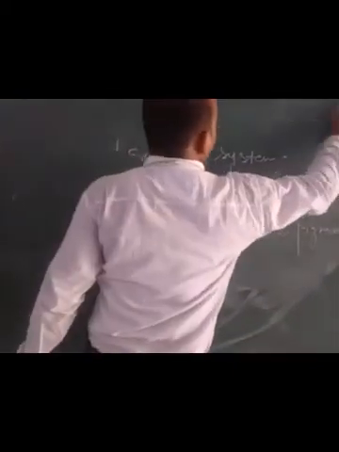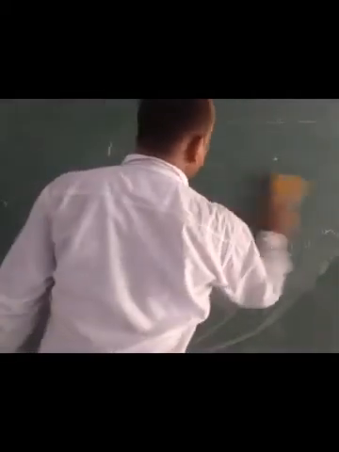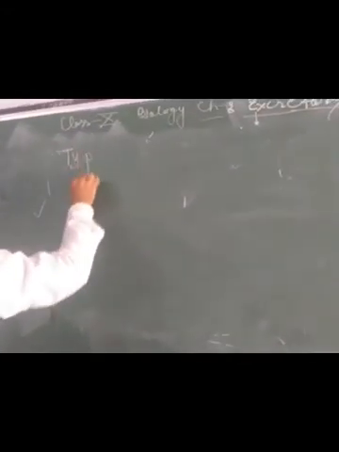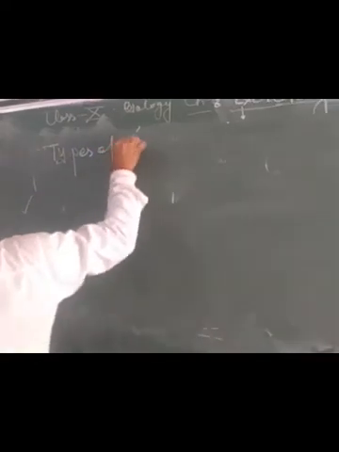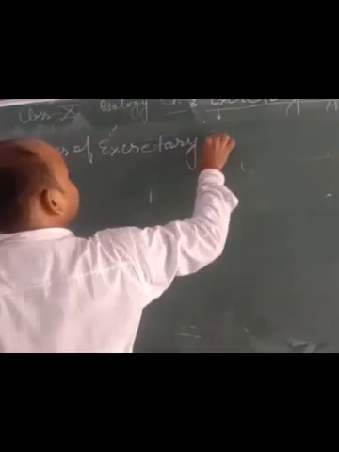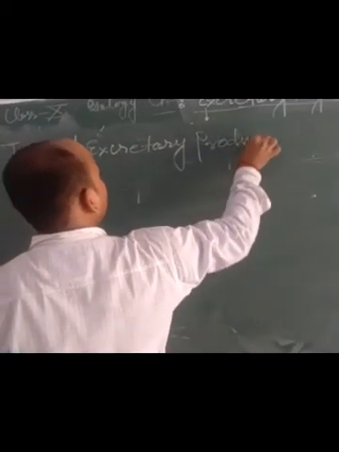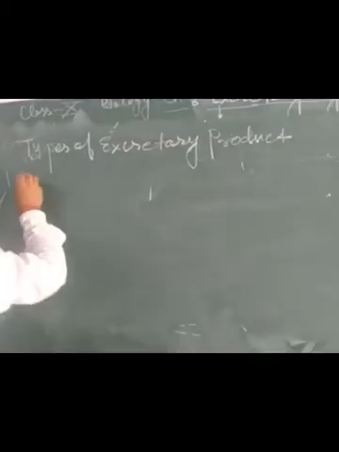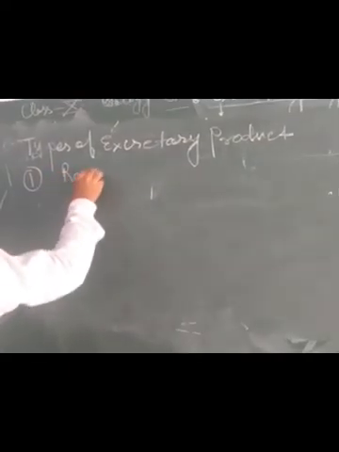Now we are going to discuss the types of excretory products. The first type of excretory product is respiratory waste.